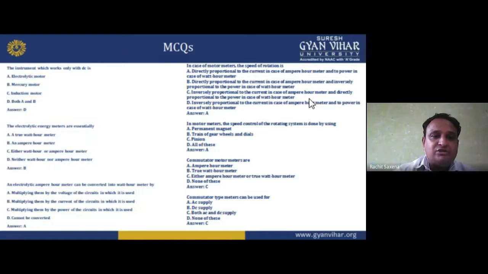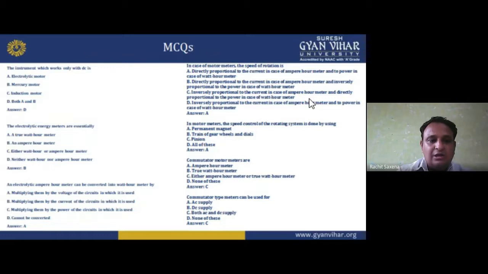The instrument which works only with DC is: electrolyte meter, mercury meter, induction motor, both A and B. So the option is D, electrolyte meter and mercury meter. The electrolyte energy meters are essentially a true watt hour meter, ampere hour meter, either watt hour or ampere hour meter, neither.